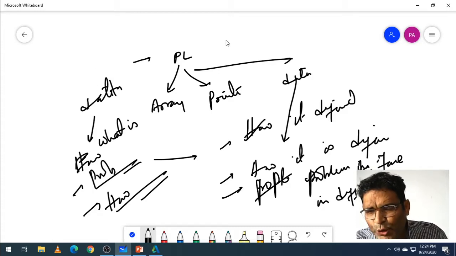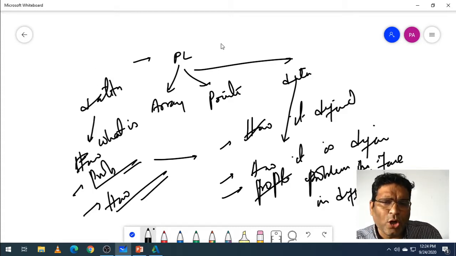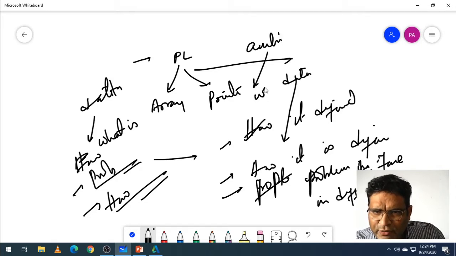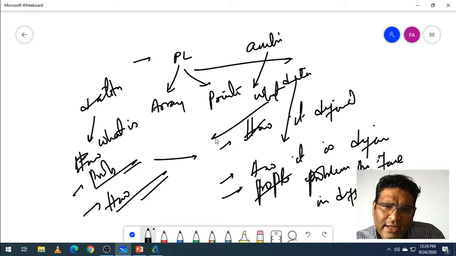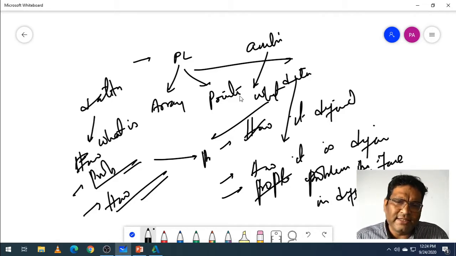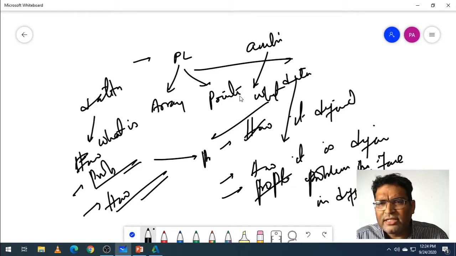Anything you take in any language, or anything in programming languages, or any type, we have gone for ambiguity. We see what is ambiguous, what problems you are going to face, and how it is defined in different languages. If you see other things, like syntax, what is syntax, what are the problems in syntax, and how different languages define the syntax of it. This is the problem, what is this?